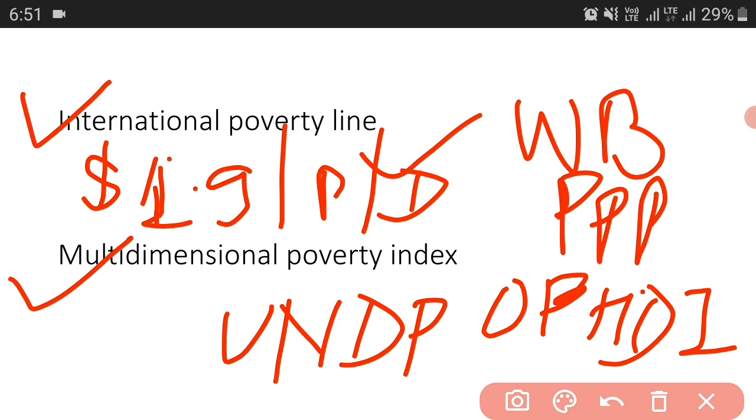It measures poverty on the basis of deprivation of households in respect of various basic amenities. Okay, here also it is considering the deprivation of households in respect of the basic amenities. So this was about the multidimensional poverty index.